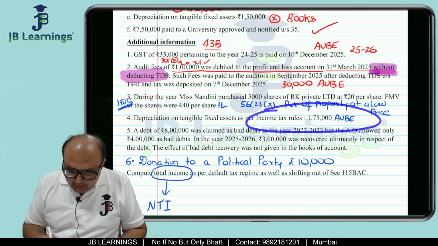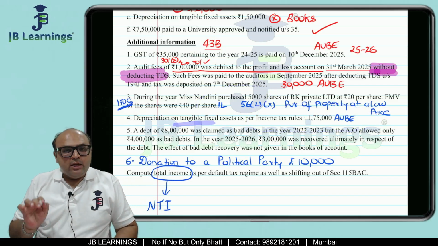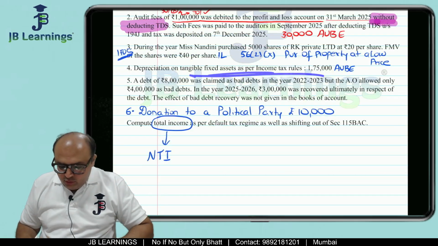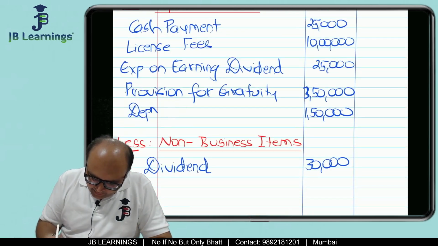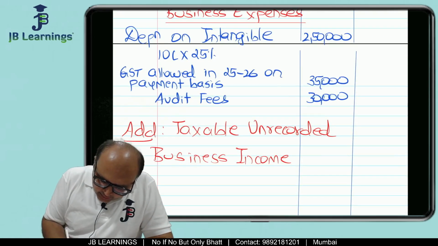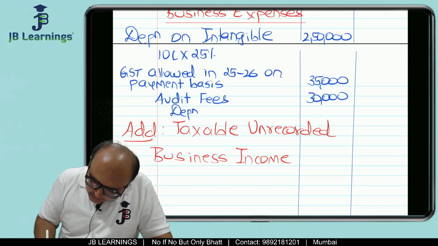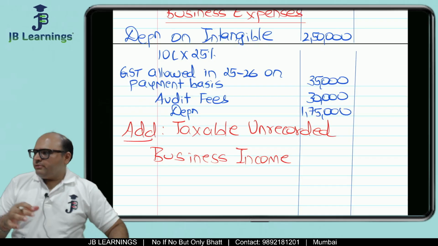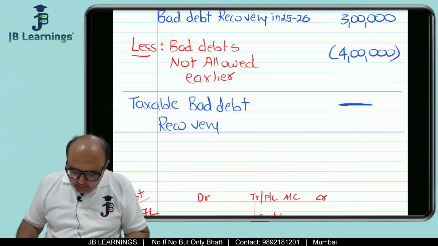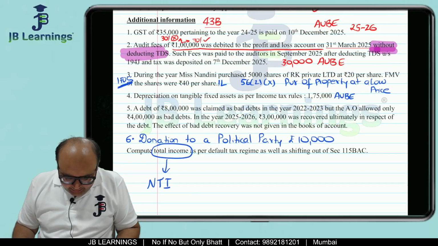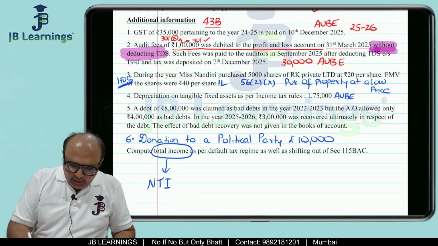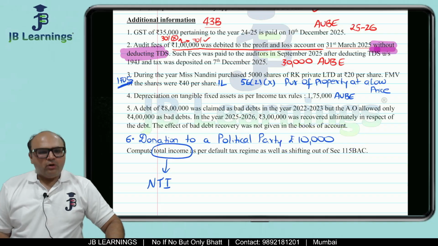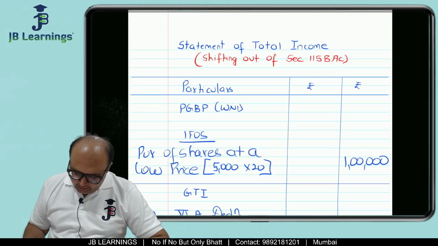Depreciation as per the income tax rule on tangible fixed asset. So the license fees is intangible. This is tangible fixed asset, 1,75,000. So depreciation as per income tax rule 1,75,000. In exam, what you can do is you can leave more space so that it doesn't look bad, right? Then this bad debt recovery, no effect is required in the question. Then donation to political party, the effect is already given. So now we are done with everything.